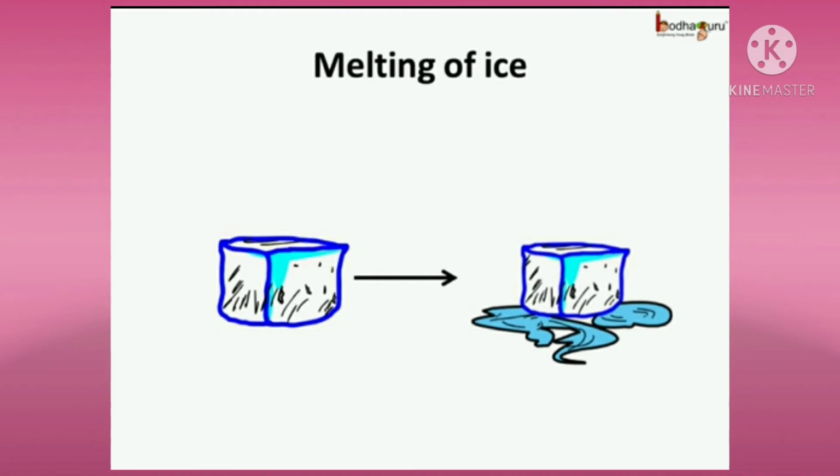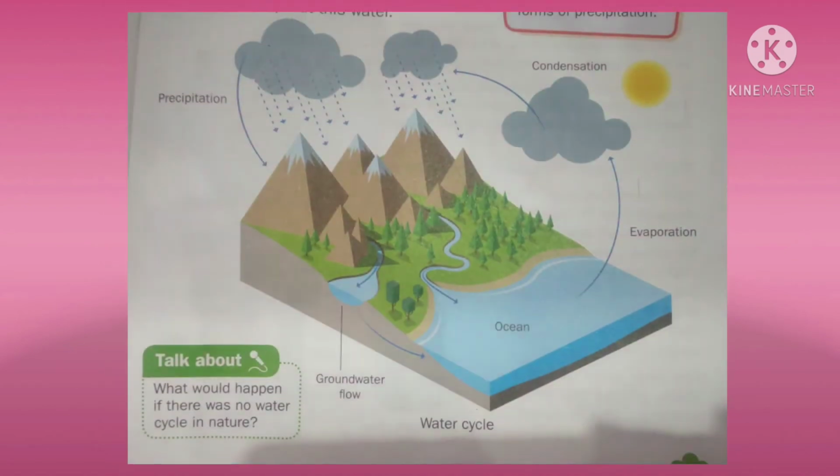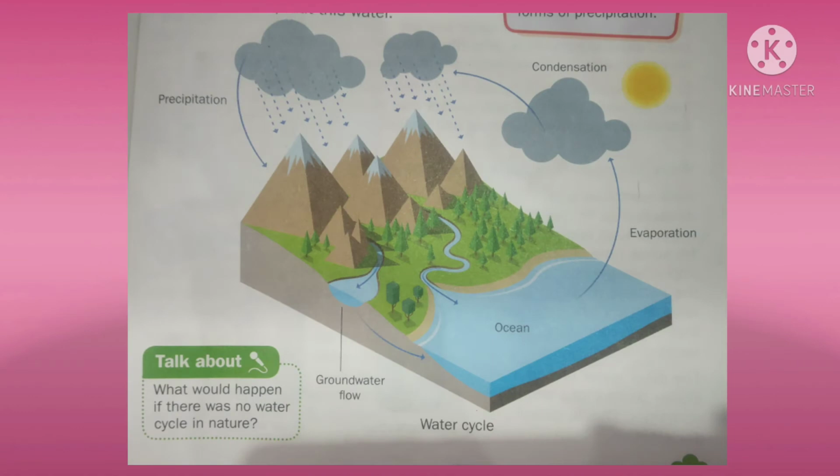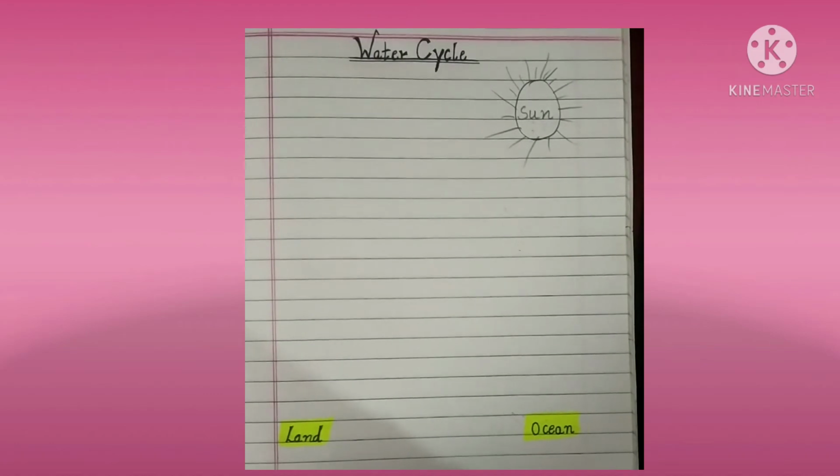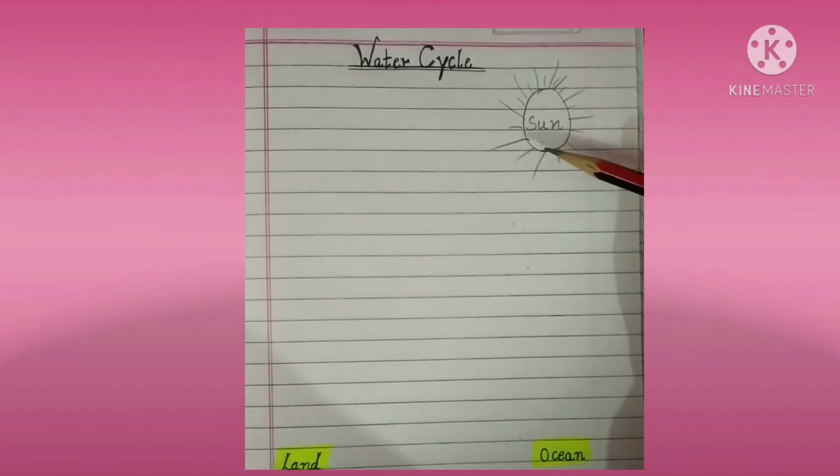Understood? Now we will study about water cycle. Before explaining it from the book, let me show you something. You will understand from that very easily what is water cycle and how this process works. Now let's see the process of water cycle, right?